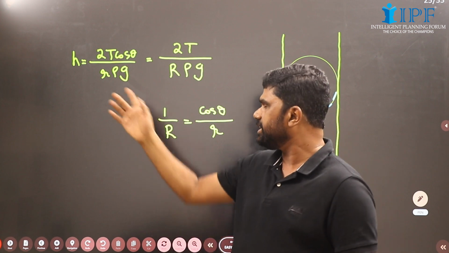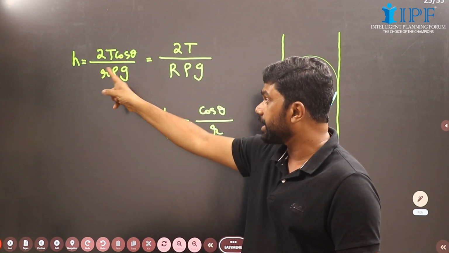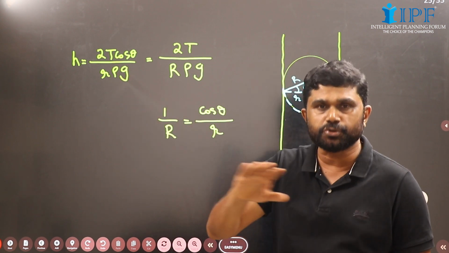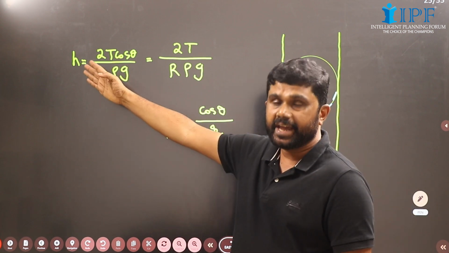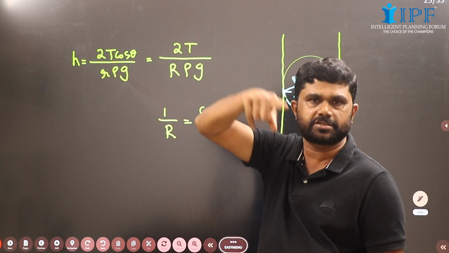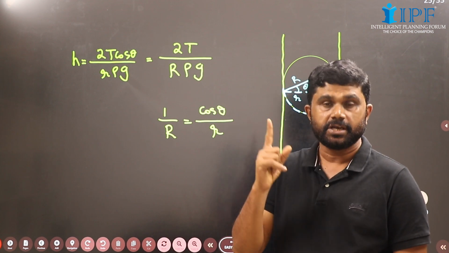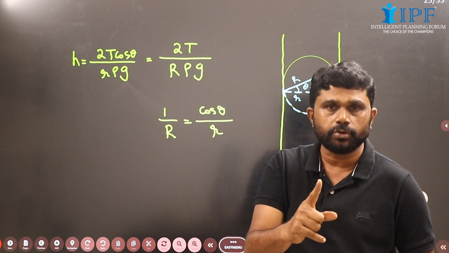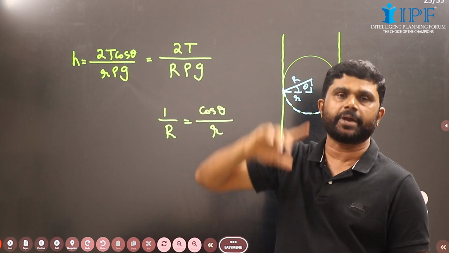In the expression for capillary height, g comes in the denominator. When g equals 0, we expect an infinite capillary rise. That also never happens. In such cases also, the liquid rises only up to the brim of the tube, up to the top end of the tube.